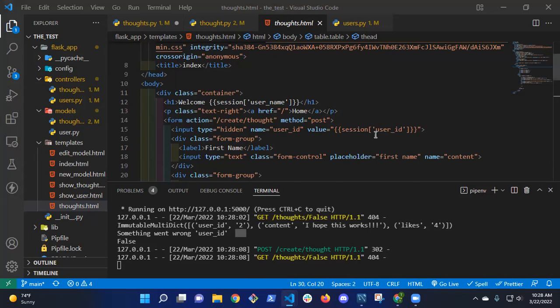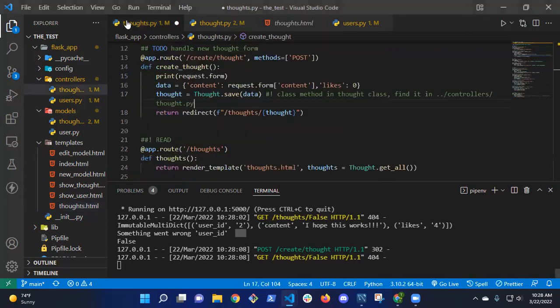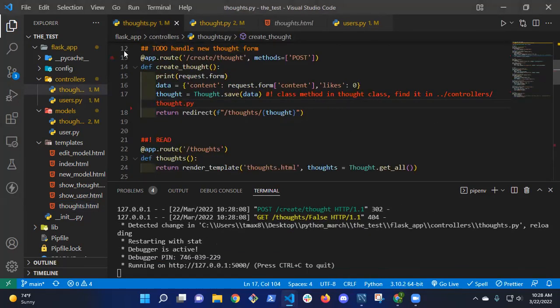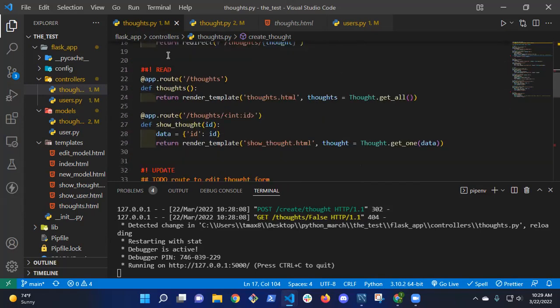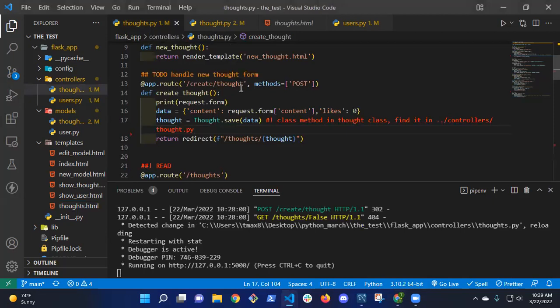Okay, so what I'm going to have to do is basically create. So once I get this form in, well, let me ask you, how do I fix this? What do I do? I can't just pass in request.form, right? When I create a thought, because here I'm creating a thought, and I'm just creating the content. Oh, so I'm already doing it. So what I do here is I take the content from the form, I change my likes to 0. So I forgot to do that for user ID, right? So here I just say user ID.